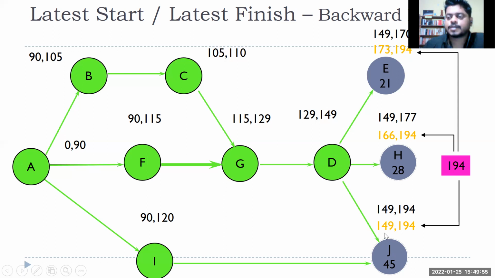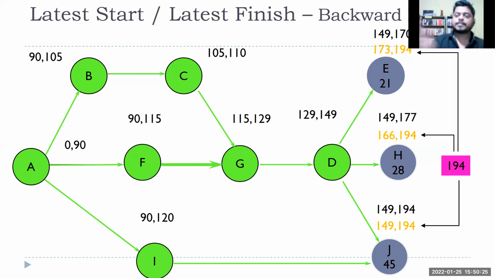This task's late start is 149. I cannot go beyond that. If I delay by that, my project will get delayed. So this late start will become the late finish here, because if this task is delayed beyond 149, these task activities will also get delayed. Correct or not? Let's say it is not 149, let's say it starts by 160, then this also will go to 160. That means 160 plus 45, my project duration will get delayed.